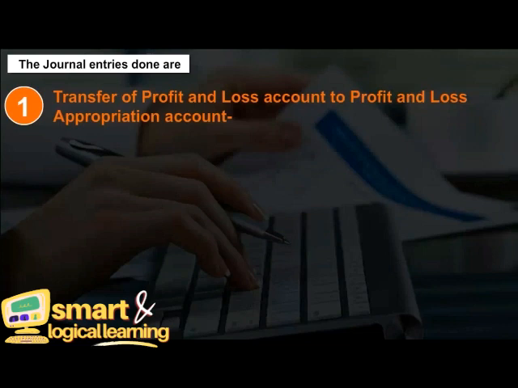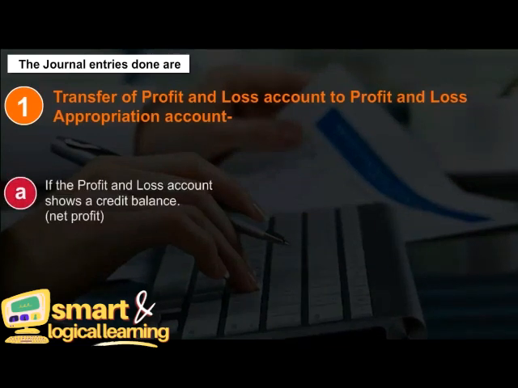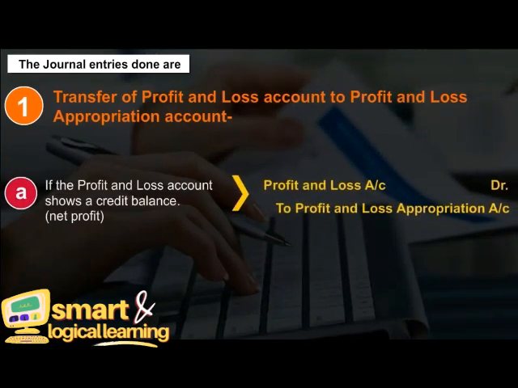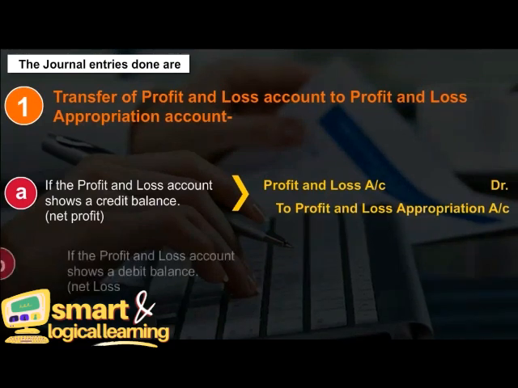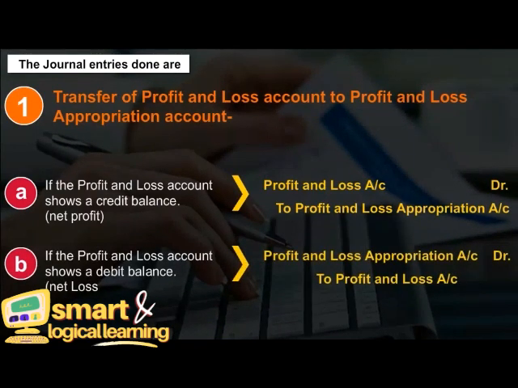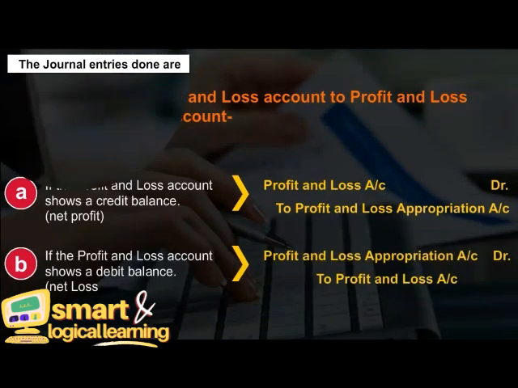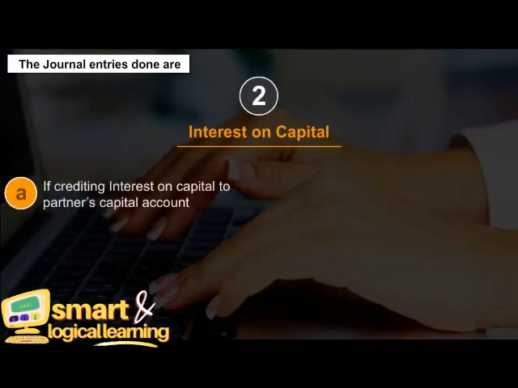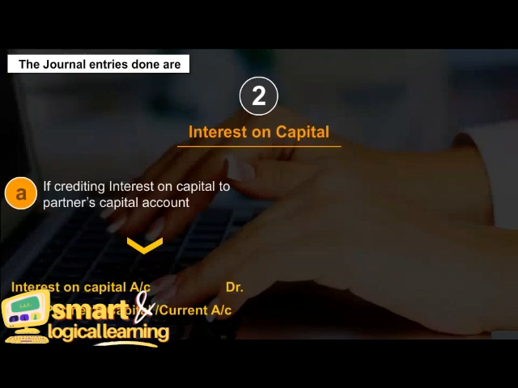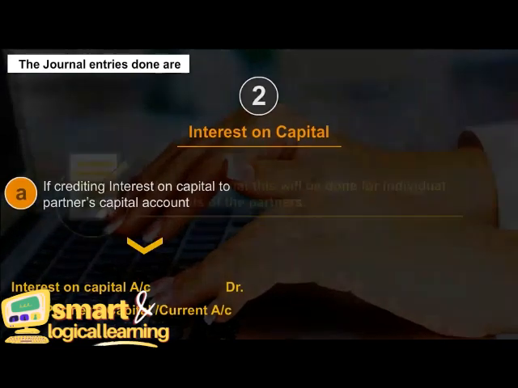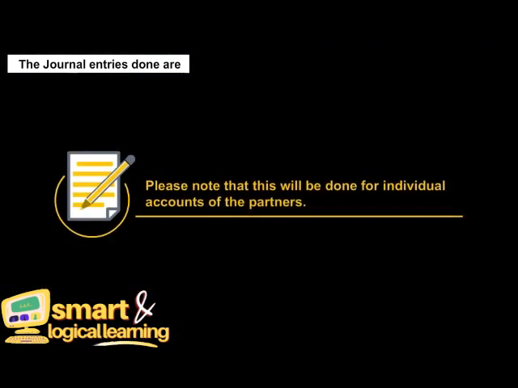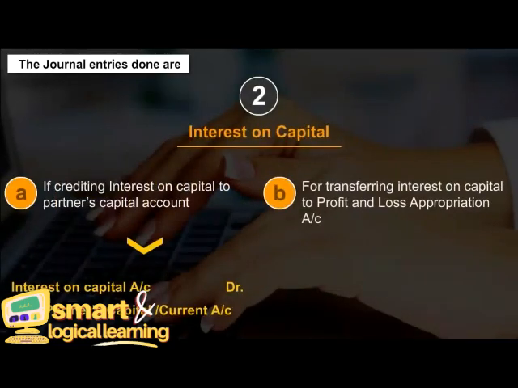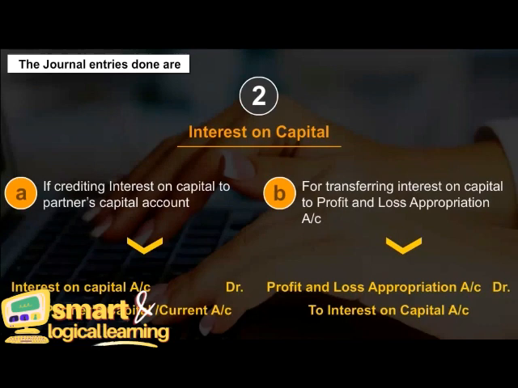There are two conditions in that situation. A. If the profit and loss account shows a credit balance. B. If the profit and loss account shows a debit balance. 2. Interest on capital. A. For crediting interest on capital to partner's capital account. Please note that this will be done for individual accounts of the partners. B. For transferring interest on capital to profit and loss appropriation account.